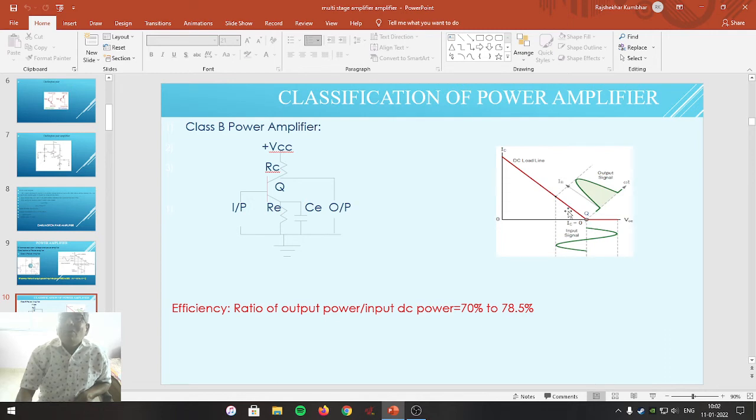Friends, the operating point of the power amplifier here is adjusted exactly at the cutoff point, so that collector current flows only in the positive half of the AC cycle, and no collector current flows in the negative half of the AC cycle. That circuit is represented here. Here R1 and R2 are not present. The efficiency of this particular power amplifier is 70 to 78.5%.